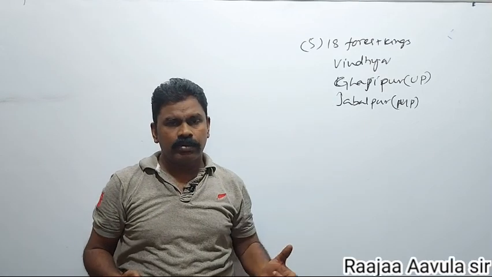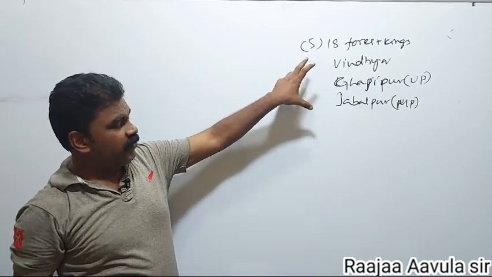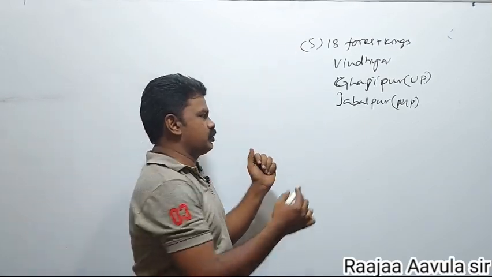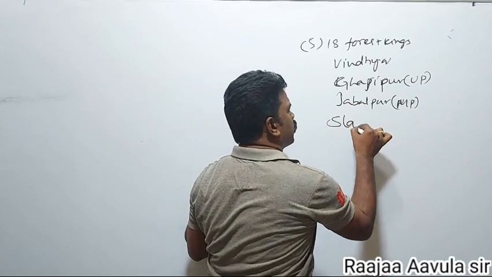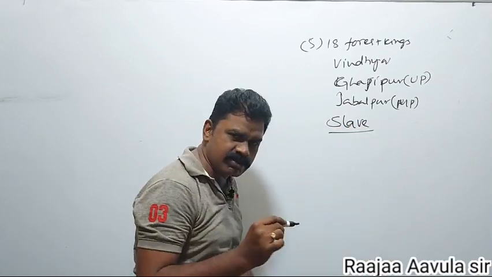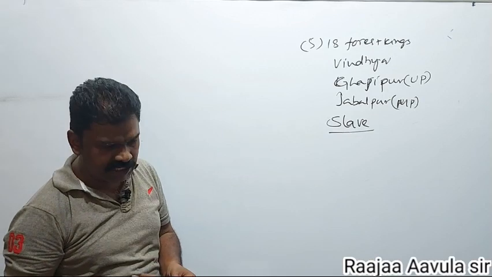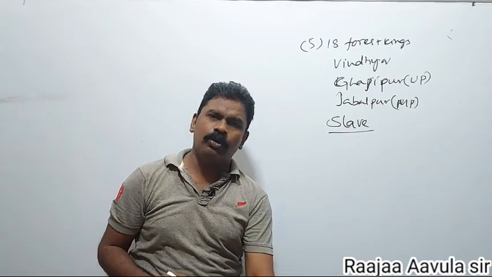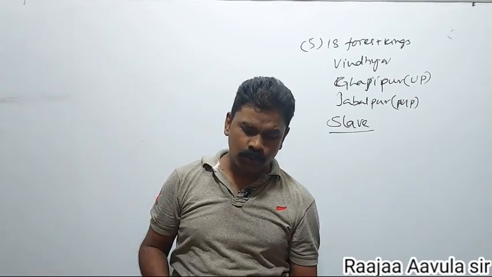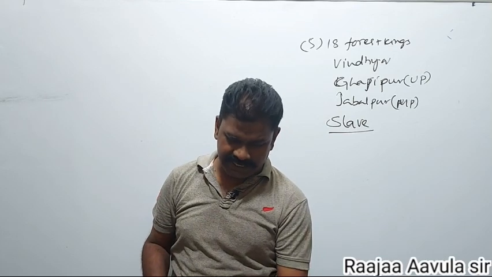All these were defeated and reduced to slaves. These Atavika rulers became slaves. Like this, he followed different policies to occupy different areas.